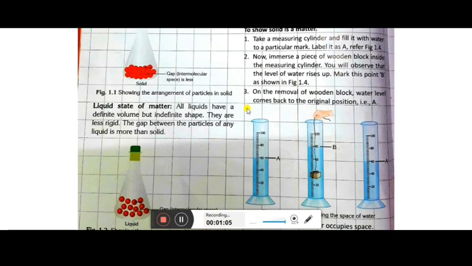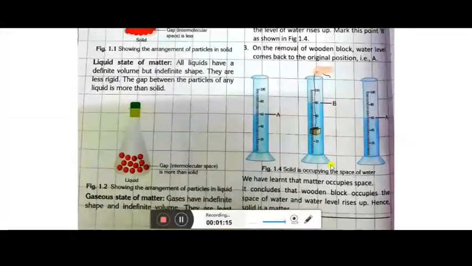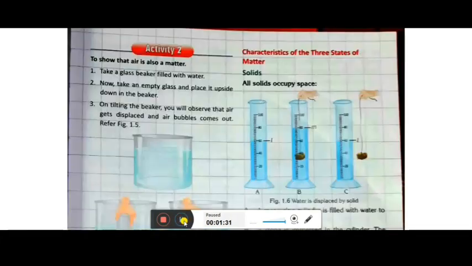Okay, now when you take it out, again it will come back to its own position. So what does it mean? That wooden block occupies the space of water and the water level rises up. Hence solid is a matter. Okay, this was the solid. It occupies the space. Okay, so that's why it is a matter.